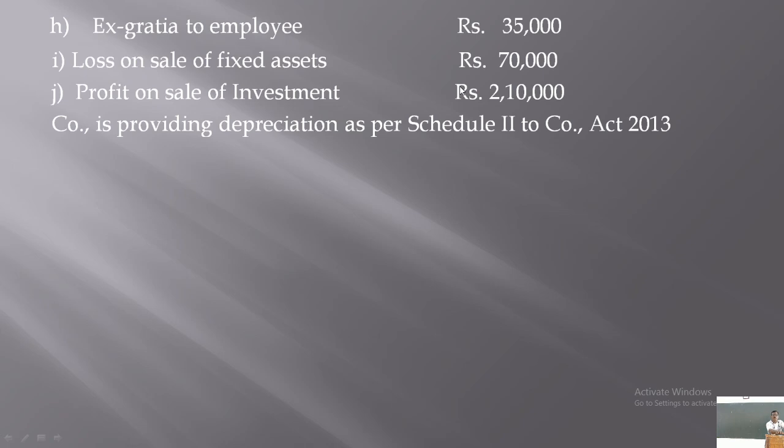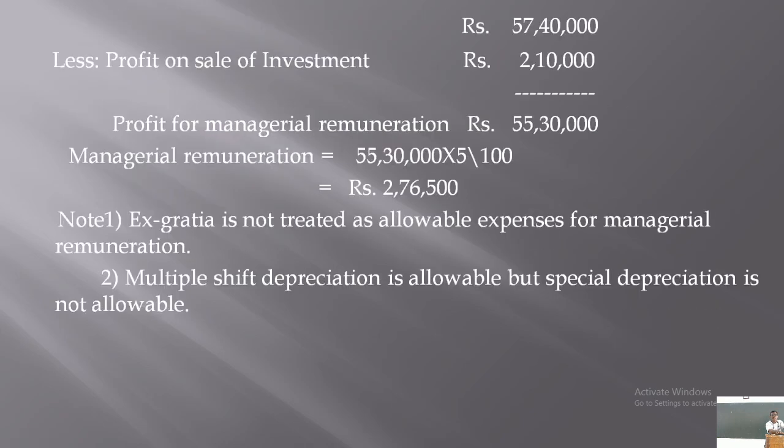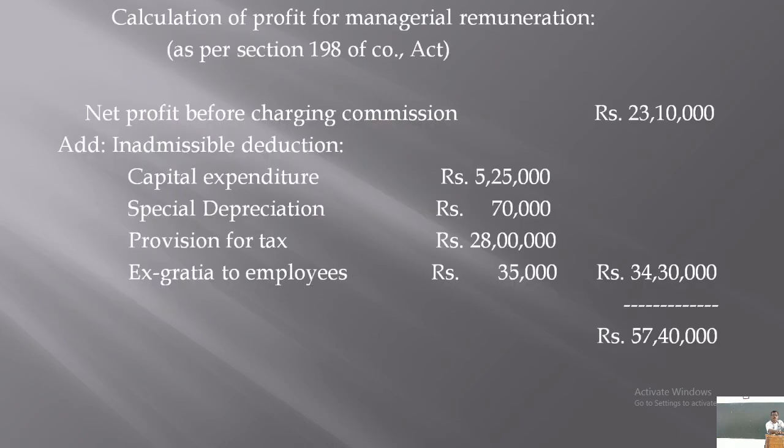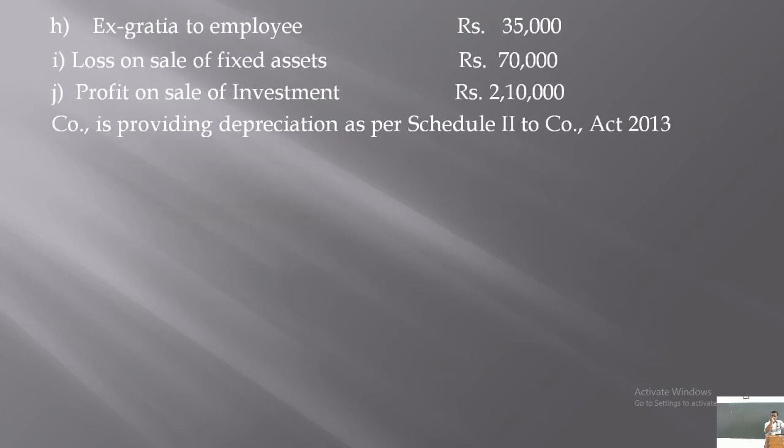Similarly, we have profit on sale of investment. Profit on sale of investment is 2,10,000. Now, in the case of profit on sale of investment, it is a non-recurring profit actually.